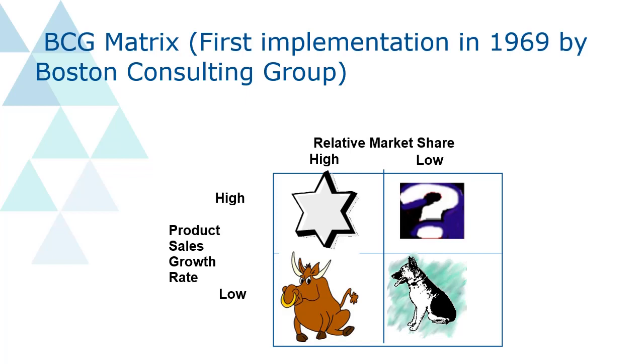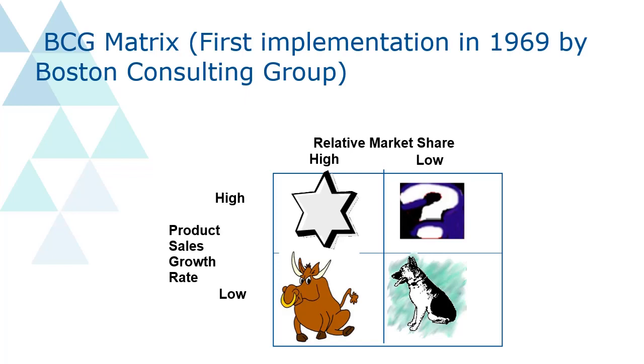If the product sales growth rate is high and relative market share is also high, this quadrant is known as star. Your product is good in both cases. In the second, where you can see the question mark, the product sales growth rate is high but your market share is low.